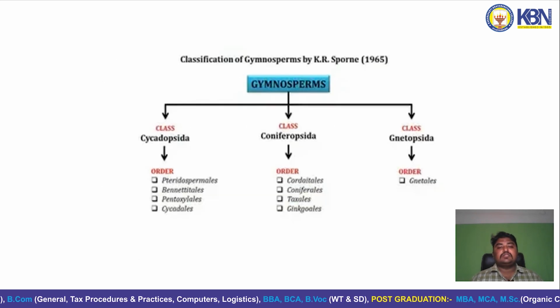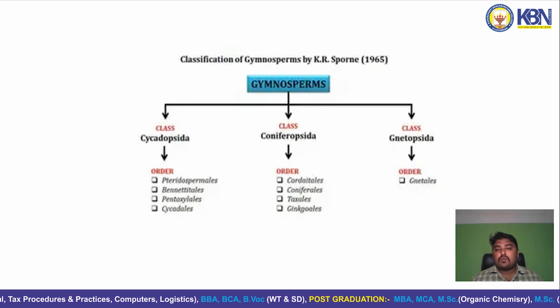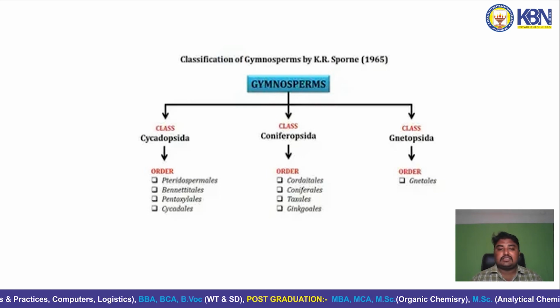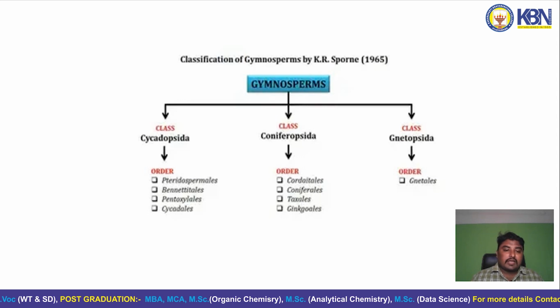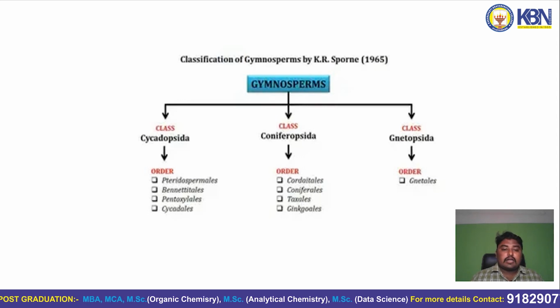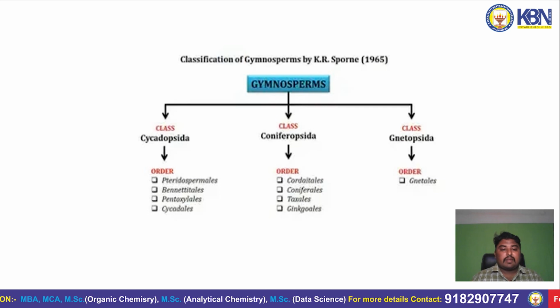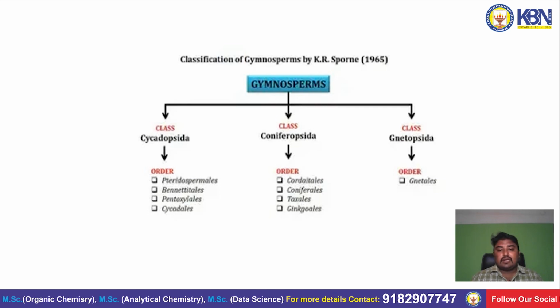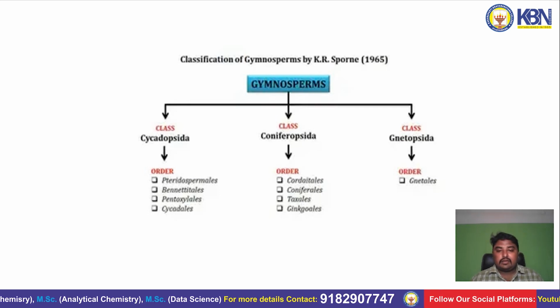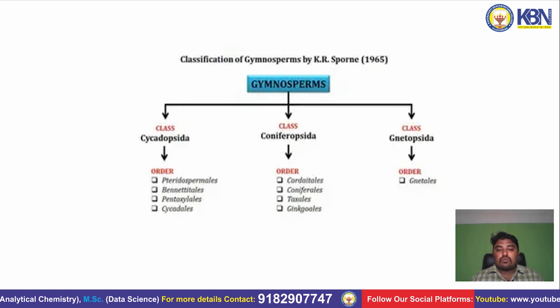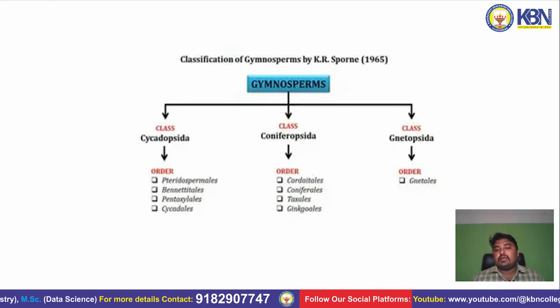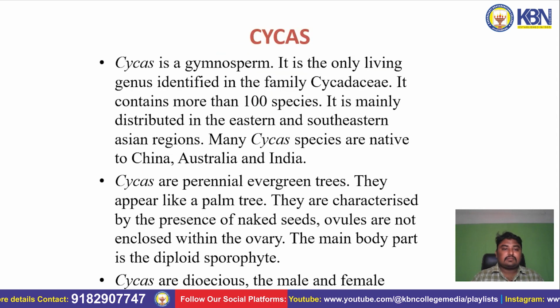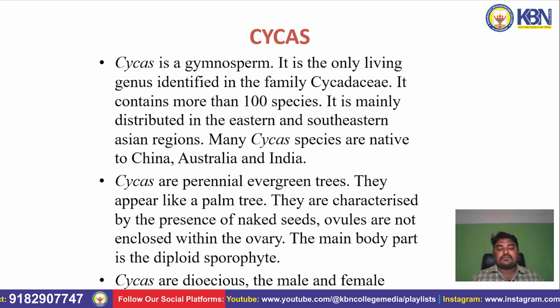The classification of gymnosperms: according to the Sporne classification in 1965, the gymnosperms are divided into three classes: Cycadopsida, Coniferopsida, and Gnetopsida. The Cycadopsida orders are Pteridospermales, Bennettitales, Pentoxylales, and Cycadales. The class Coniferopsida orders are Cordaitales, Coniferales, Taxales, and Ginkgoales. The class Gnetopsida has the order Gnetales. Now, Cycas.